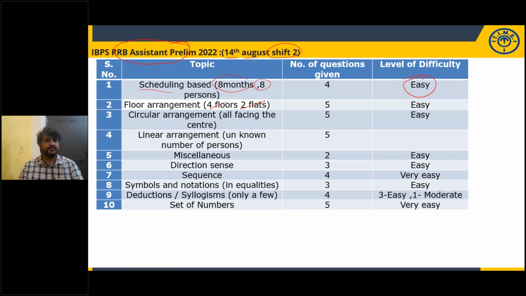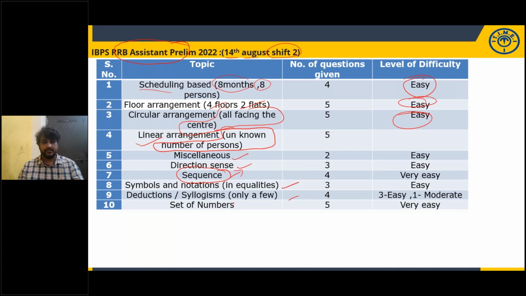And 4 arrangement. 4 floors with 2 flats each. Circular arrangement. All are facing the center. Very easy sets. Look at easy, easy, easy. Linear arrangement. Unknown number of persons. Number of persons is not mentioned. Miscellaneous questions, directions, sequence. Look at sequence. This is only important for clerical prelim.